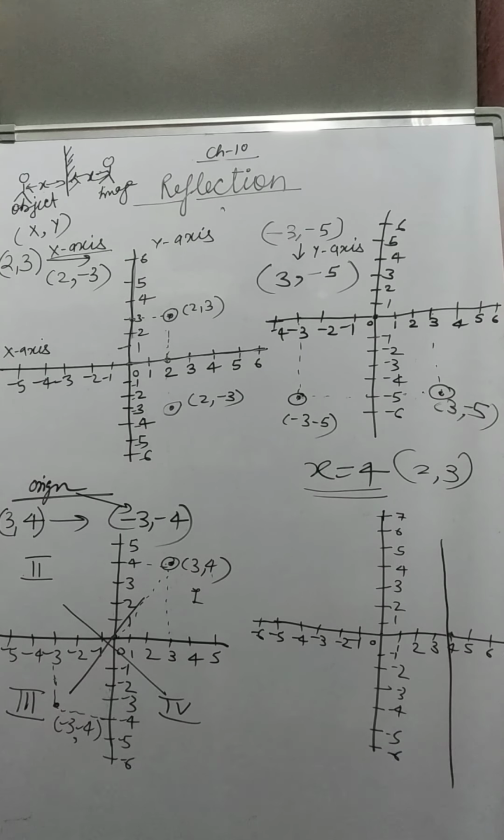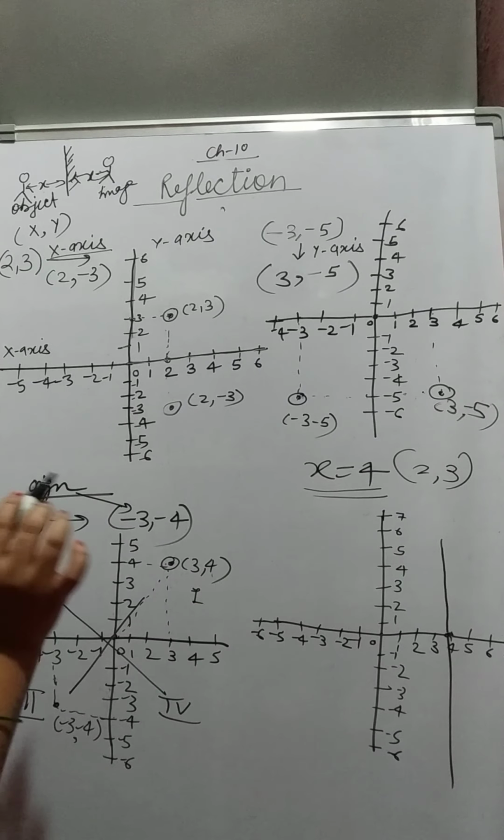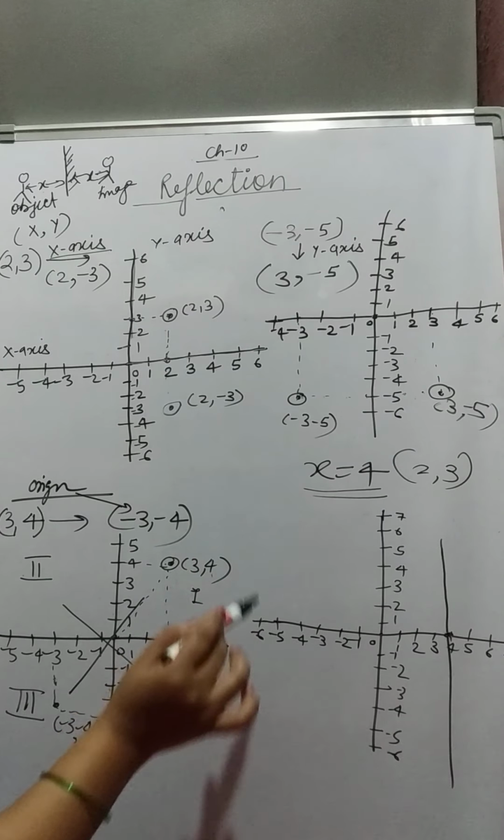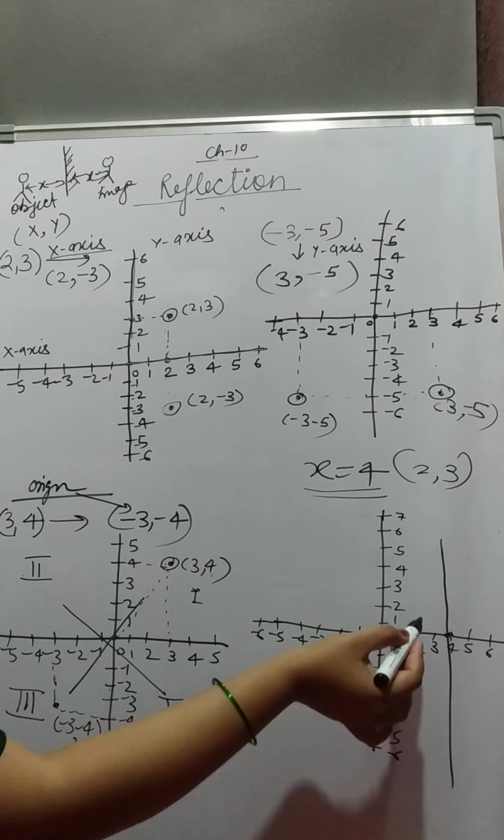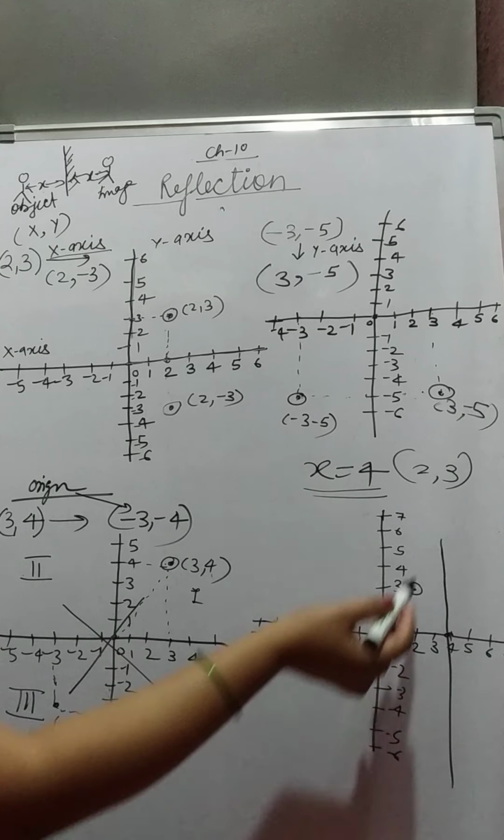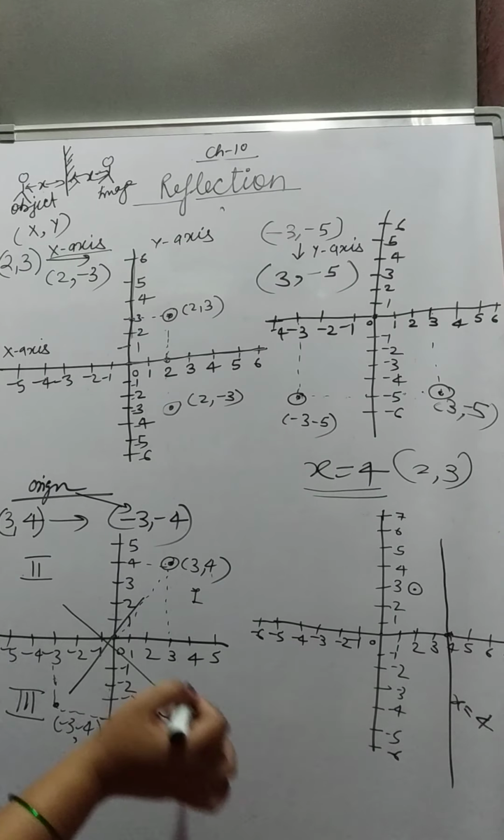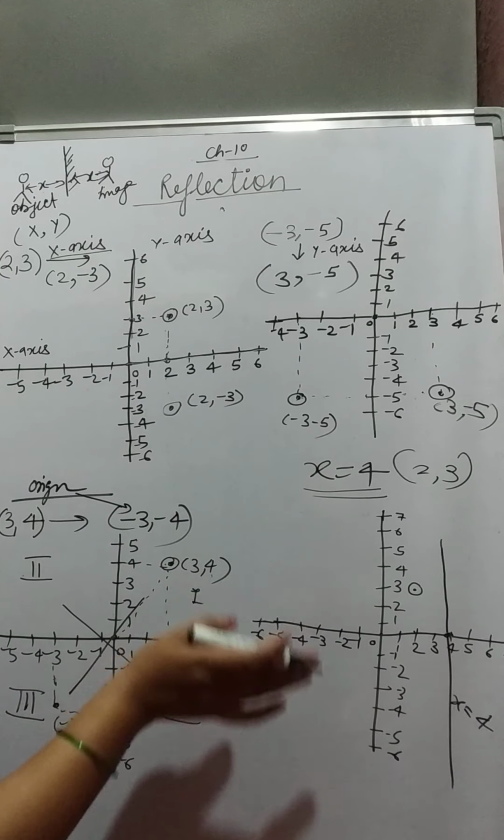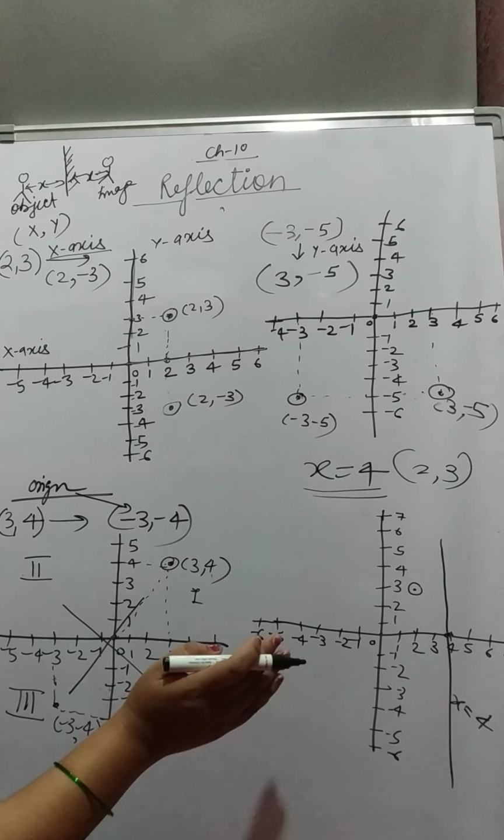This is x equals 4. We have to reflect this (2, 3) on this line. 2 on the x-axis, 3 on the y-axis. This is the coordinate. This line x equals 4 is the reflection axis. We are going to reflect it on this line. It will behave like a mirror.